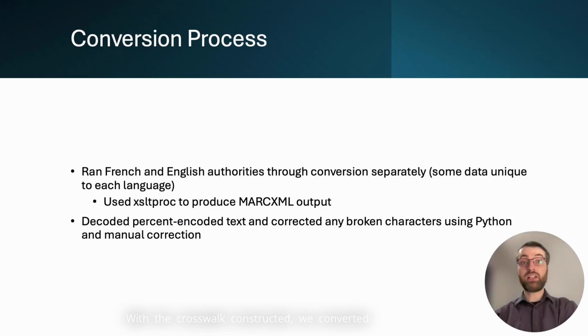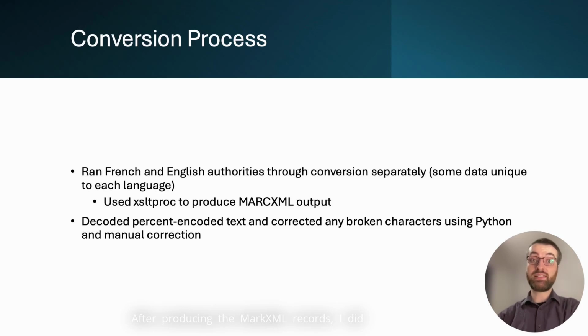With the crosswalk constructed, we converted the records in two sets, working with French and English separately. I used xsltproc, a tool for applying XSLT to documents directly within the command line, which saved the work of linking XML and XSLT documents in the document's headers.